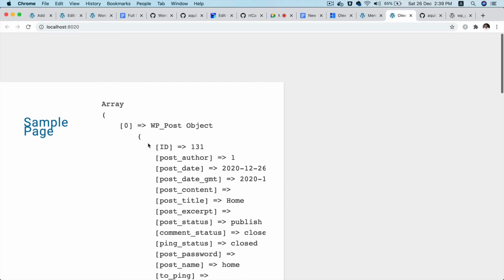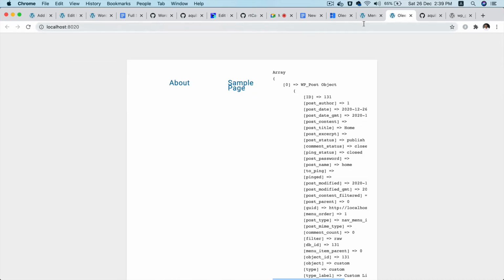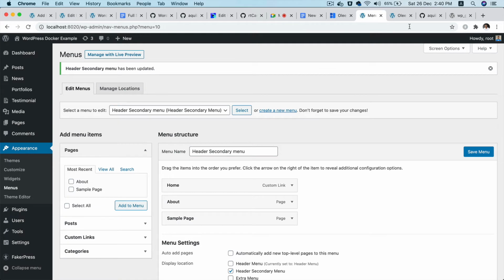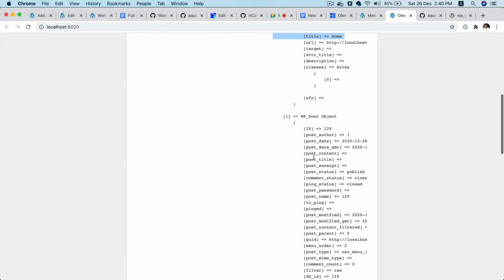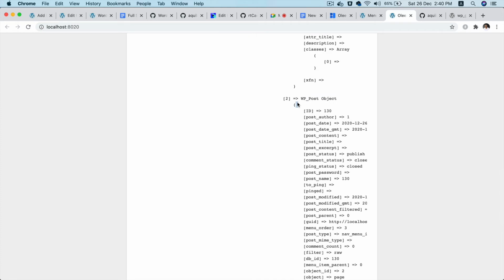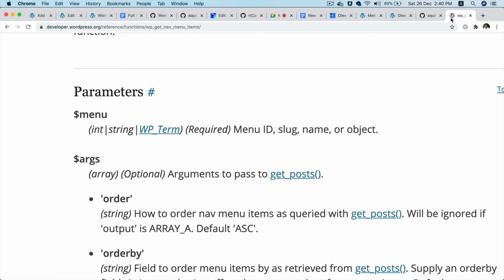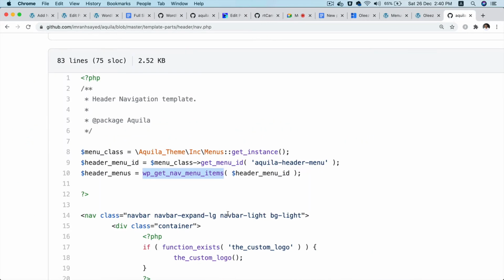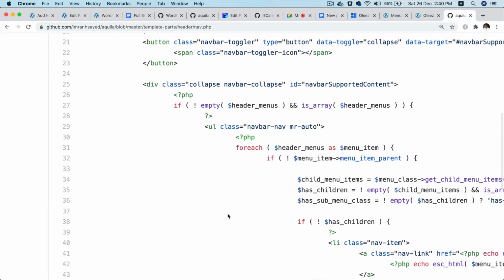Which means we've already got all of the data of those menu items, which is 3 menus, 1, 2, 3, and it's 0, 1, 2, which means total 3. All we have to do is just use the loop. Like we know we have loop available in PHP, just loop through it and use our own markup for that. So in order for us to loop on that, I'm just going to go ahead and